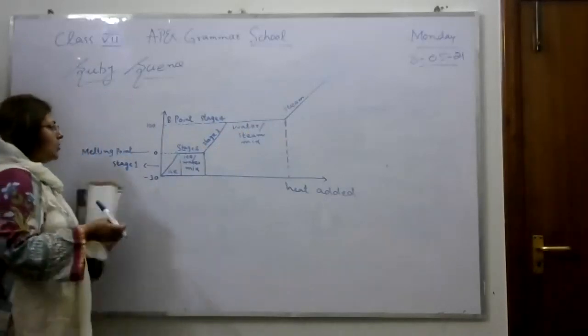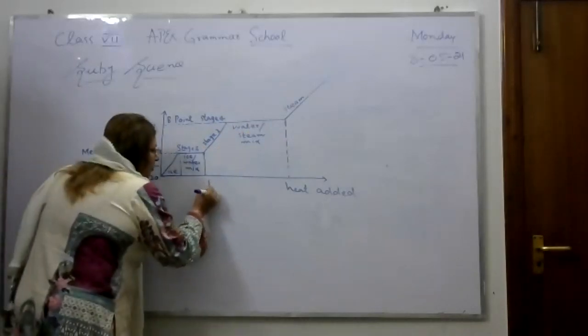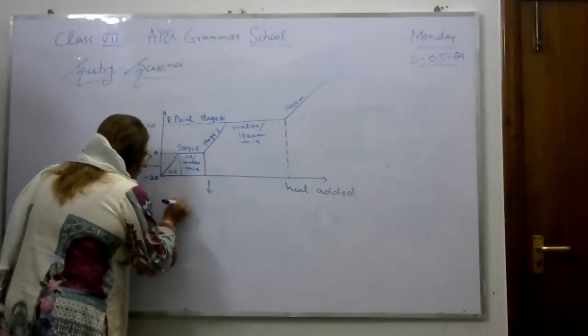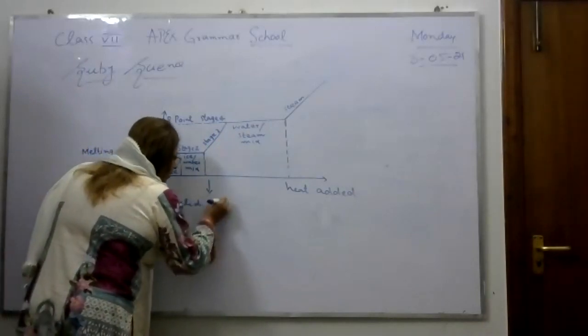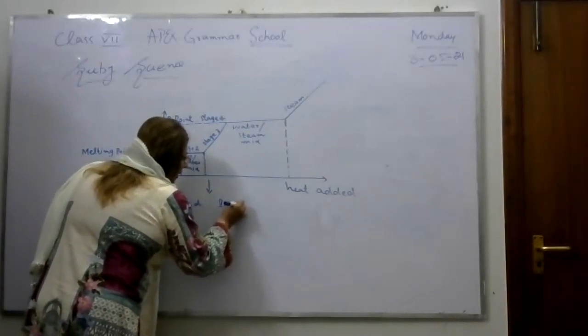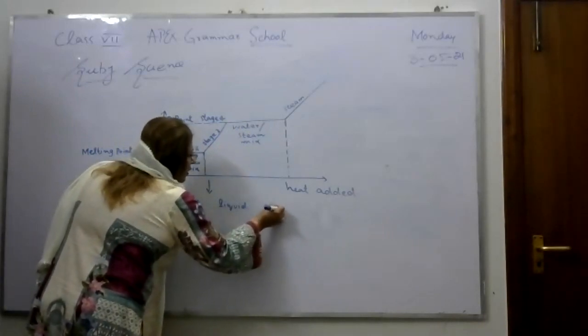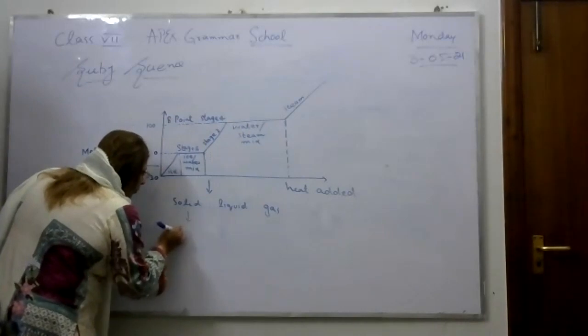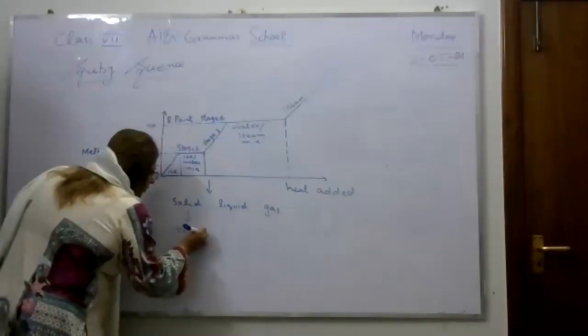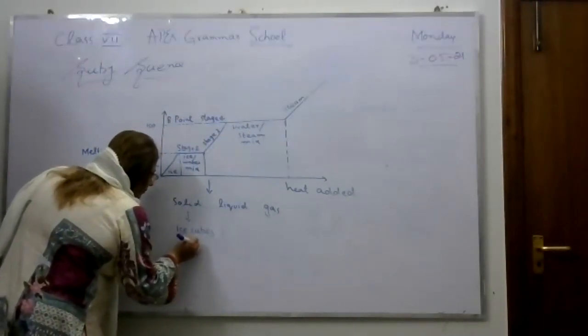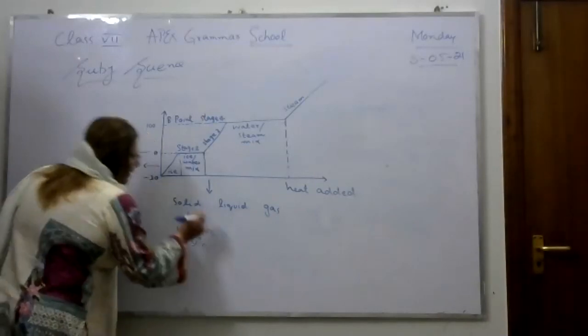In this graph, we can observe 3 states of matter: solid, liquid, and gas. Ice cubes are in solid form at minus 30 degrees centigrade.